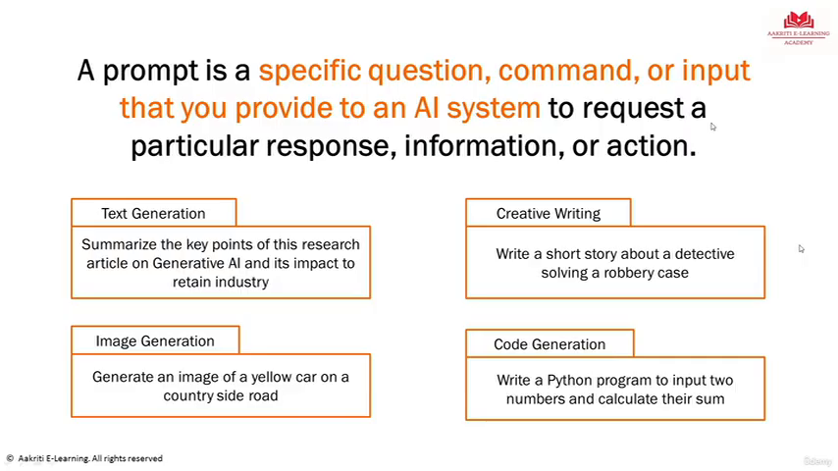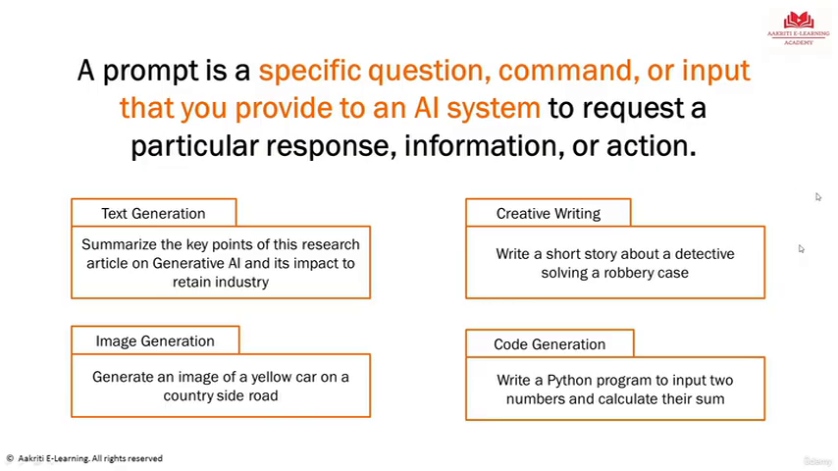So prompt means a specific question or input that you give to an AI system to get the required response. We have a few examples on the screen, like I can tell ChatGPT to summarize the key points of a research article, or I can tell it to write a short story, or I can tell DALL-E, which is an image generative application, to generate images of a yellow car, or I can ask GitHub Copilot, which is a code generation companion, to write a Python program to add two numbers. So these are all prompts. Even without knowing this terminology, we were all using prompts until now whenever we were entering something on ChatGPT.